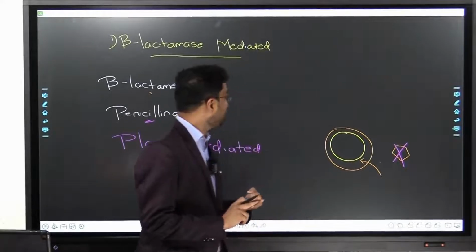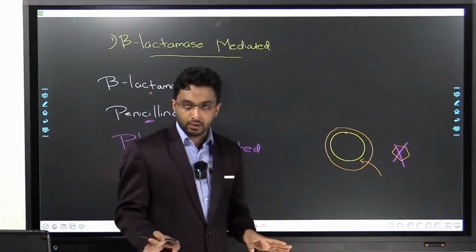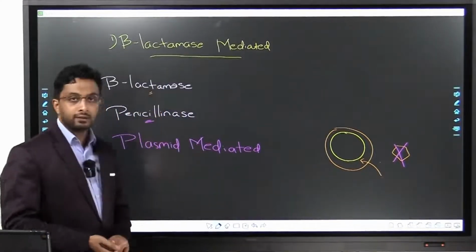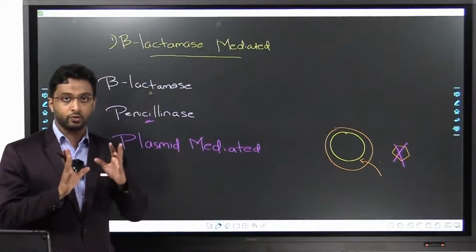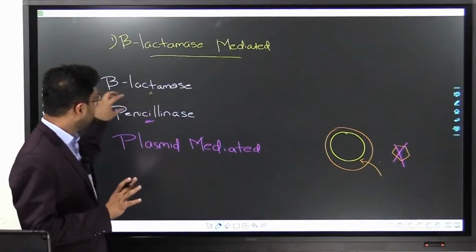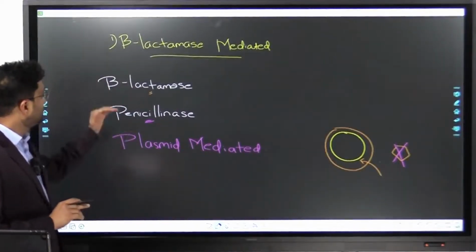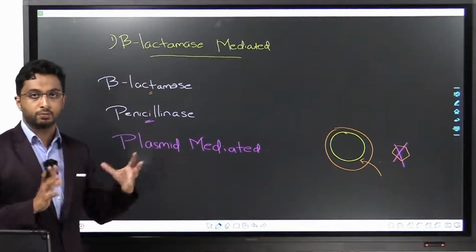If beta-lactamase is produced, it can destroy any beta-lactam ring, including cephalosporin. If the bacteria produces penicillinase, it can destroy only the penicillin ring, which is also a beta-lactam ring. So those are the 2 types of beta-lactamases in a broad sense.